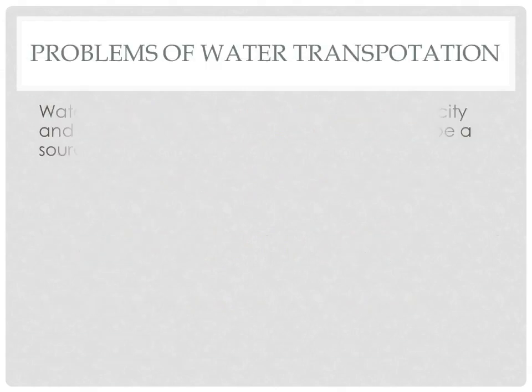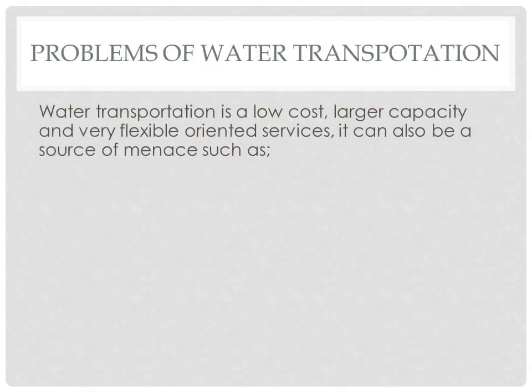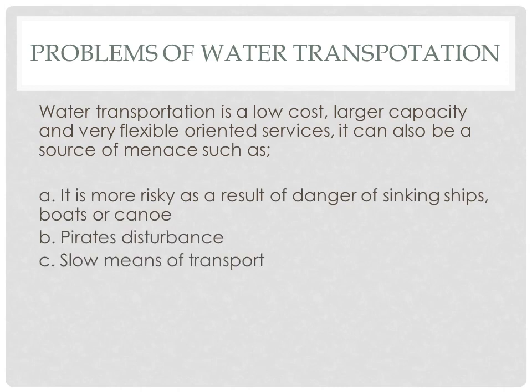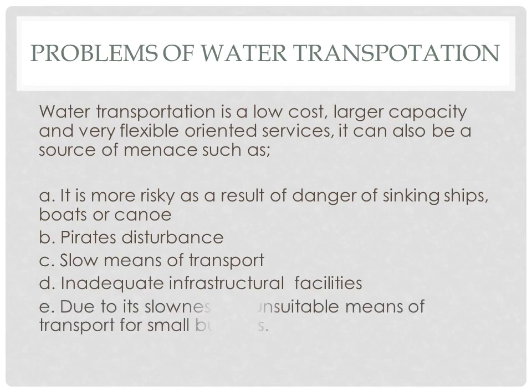Okay. Now, problems of water transportation. Water transportation is a low cost, larger capacity and very flexible oriented services. It can also be a source of maintenance, such as: one, it is more risky as a result of danger of sinking ships, boats, or canoe. We say pirates disturbance, also slow means of transport, and inadequate infrastructural facilities. Then, due to its slowness, it is unsuitable means of transport for small business.